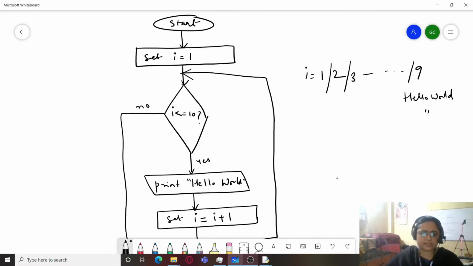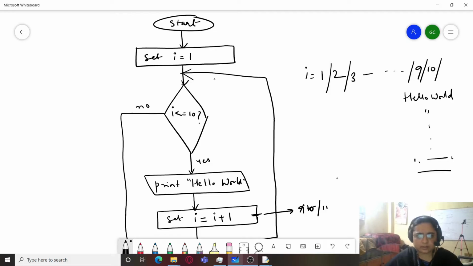9. Suppose when the program control is over here, I is set to 9. Okay. Go back again, check 9 is less than equal to 10. Yes. Print hello world again. Now increment the value and it becomes 10. Check the condition. The condition is true? Yes. It is still equal to 10. Print hello world again. Increment the value. It becomes 11. Check the condition. The condition is false now. Exit the loop and it comes to stop.